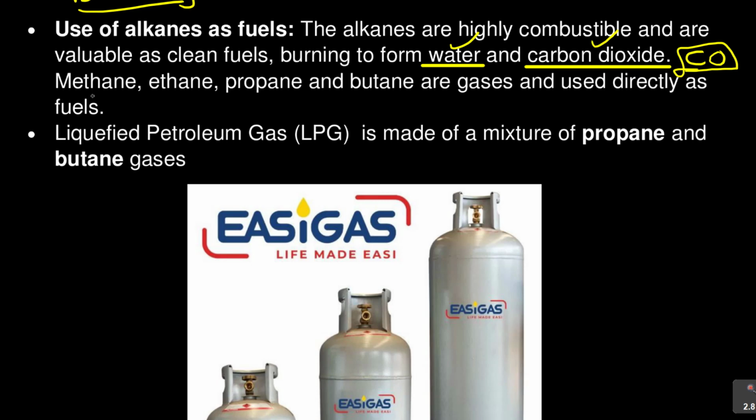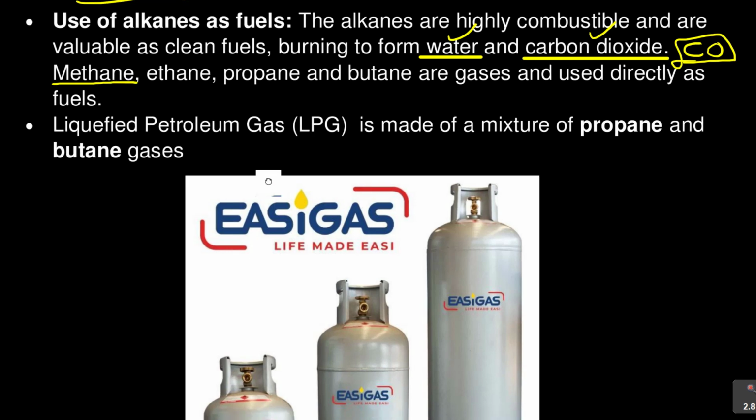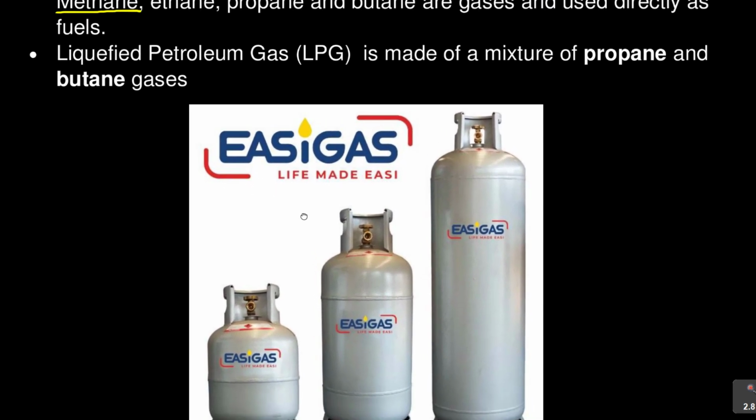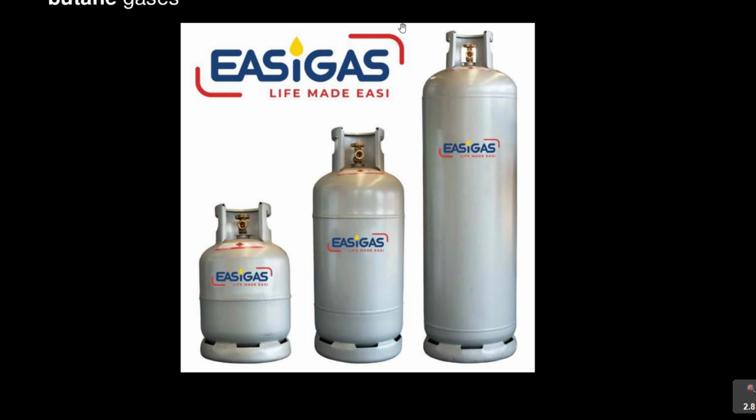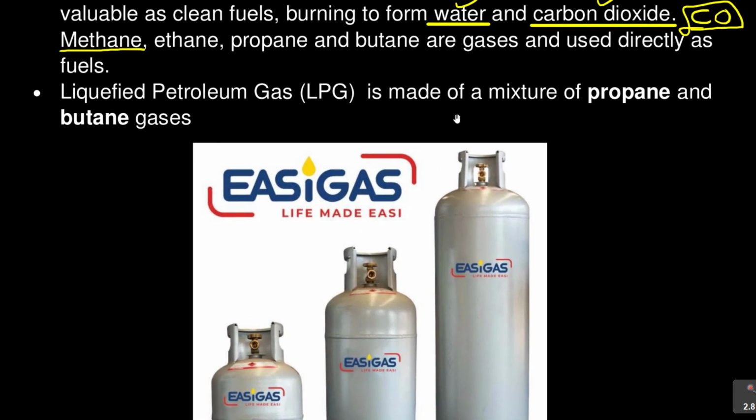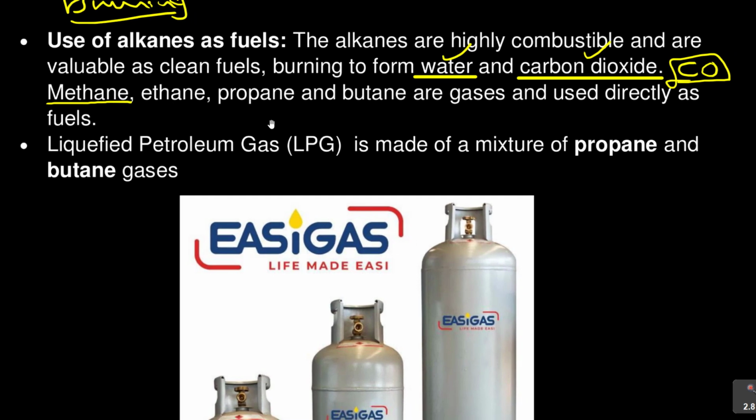Now, the common alkanes that you'll be dealing with is methane, which is usually found in most of these gas bottles. You discover that these gas bottles, like the easy gas here, they use methane. That's the gas that you find in stoves. For cooking, they use methane. And then also ethane, propane, and butane are gases used directly as fuels.